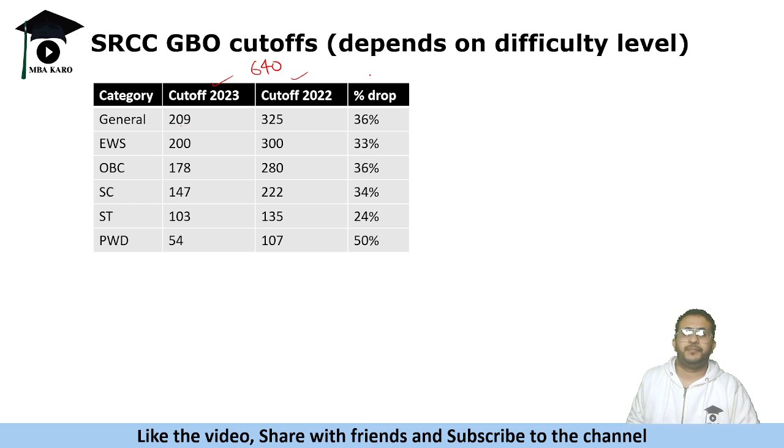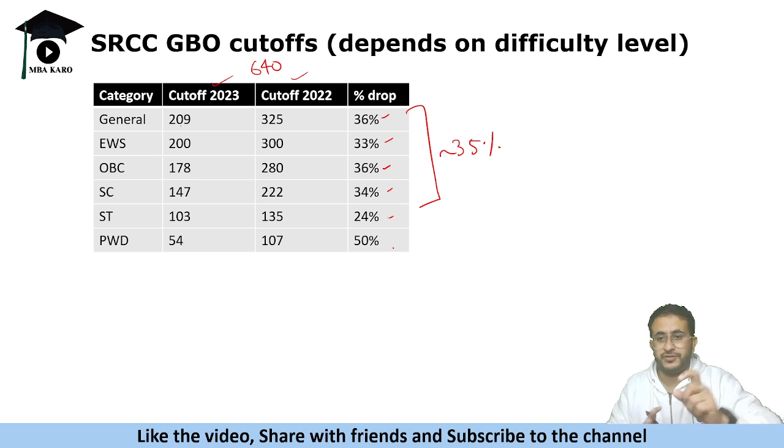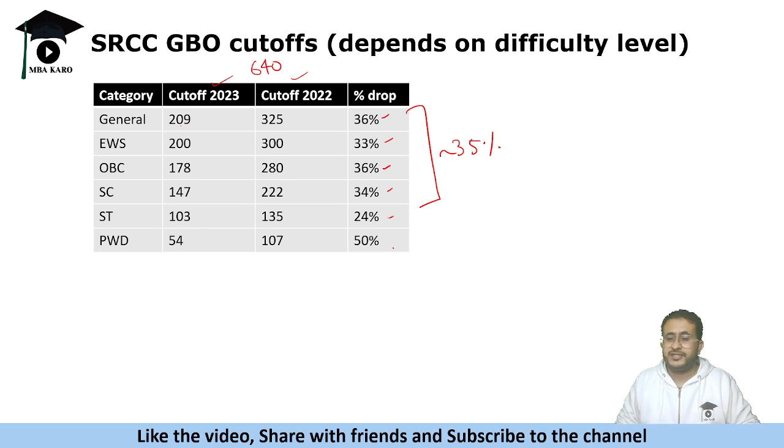Now, if you see the percent drop in cutoff, it is 36% for the general category, 33% for EWS, OBC, SC, ST. For every category, you see that there is a significant drop, right? So यहाँ पे थोड़ा कम ज़्यादा है, but usually you see that around 33 to 35%. आप कह सकते हो इतना cutoff dip हो गई. So that means the paper was difficult. It is not that just one category the cutoff has dipped. Usually you see all the categories following a similar trend. So that means the paper was much more difficult than 2022.